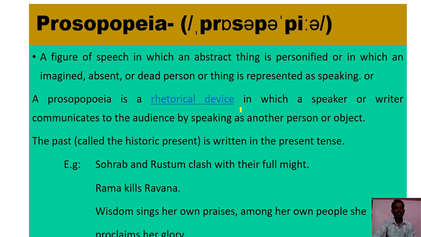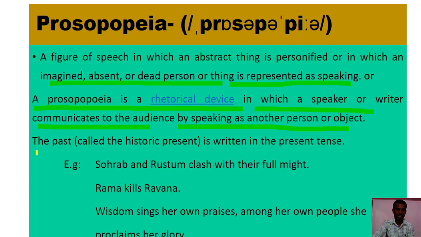Next figure of speech is prosopopoeia. In this figure of speech, an abstract thing is personified, or an imagined or absent or dead person or thing is represented as speaking. A prosopopoeia is a rhetorical device in which a speaker or a writer communicates to the audience by speaking as another person or object.